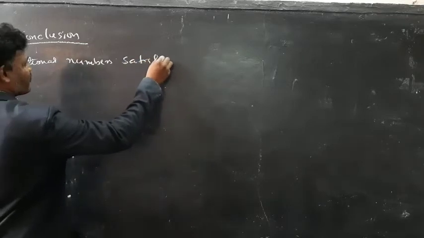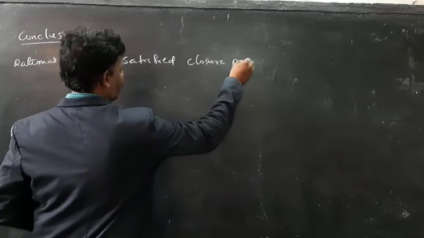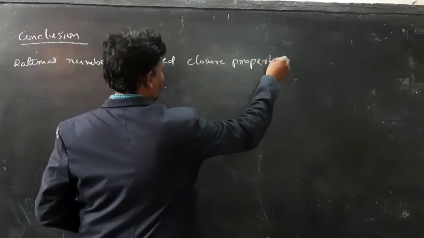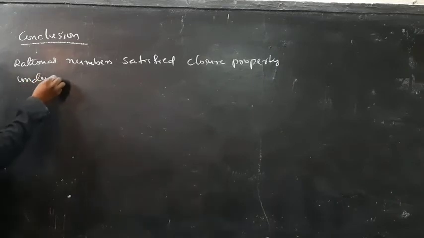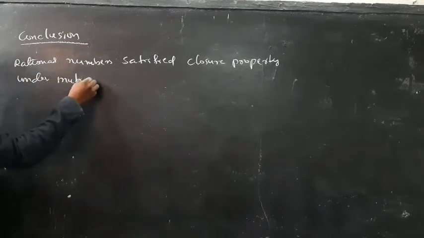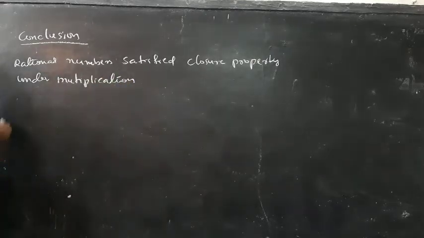So what is the conclusion? Rational numbers satisfy closure property under multiplication. Now final sheet.